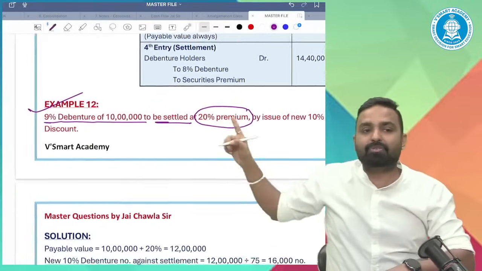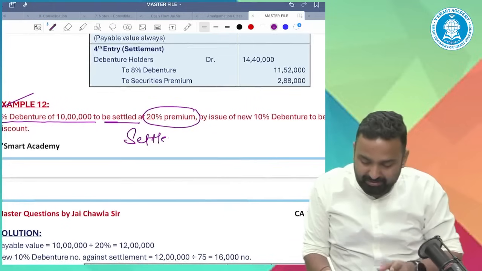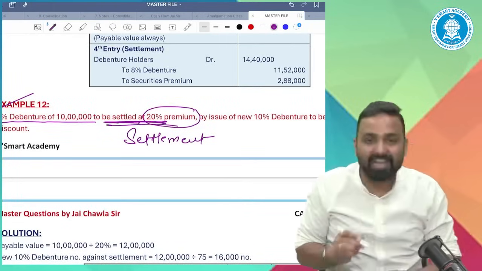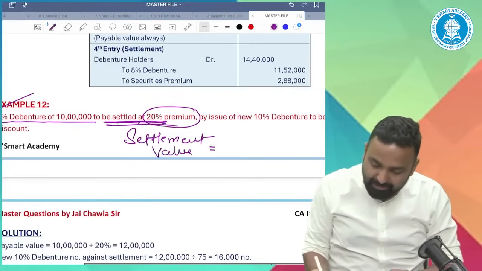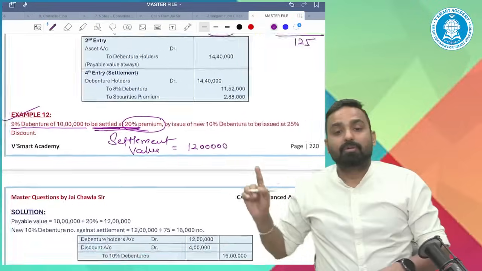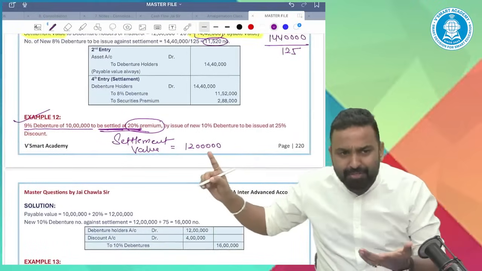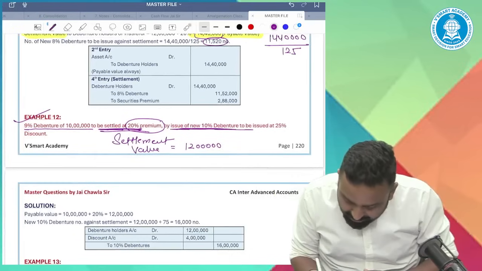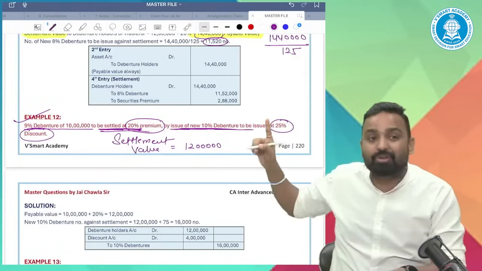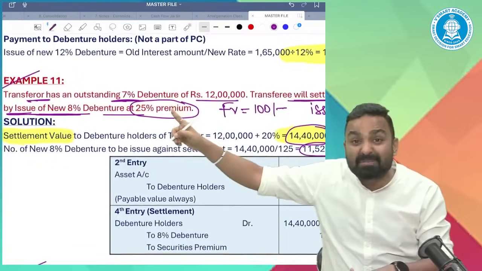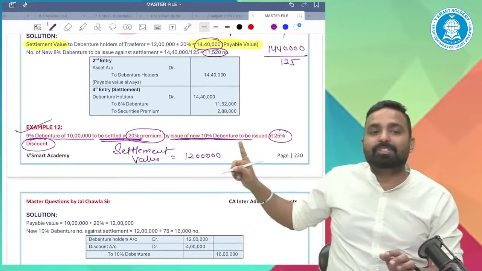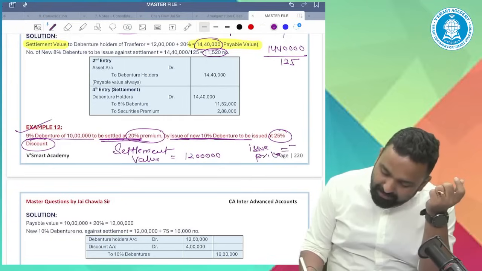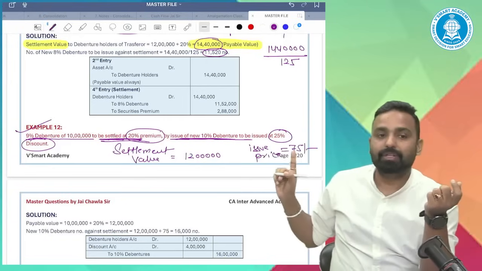Do it fast. 10 lakh plus 20%, it's 12 lakh. So the settlement value is 12 lakh. But how will I discharge this 12 lakh? Cash? Yes, I can give cash. Or new debenture. By issue of new 10% debenture to be issued at 25% discount. Earlier, there was a 25% premium. But now I will issue the new debenture at 25% discount. That means the issue price would be 75 rupees.